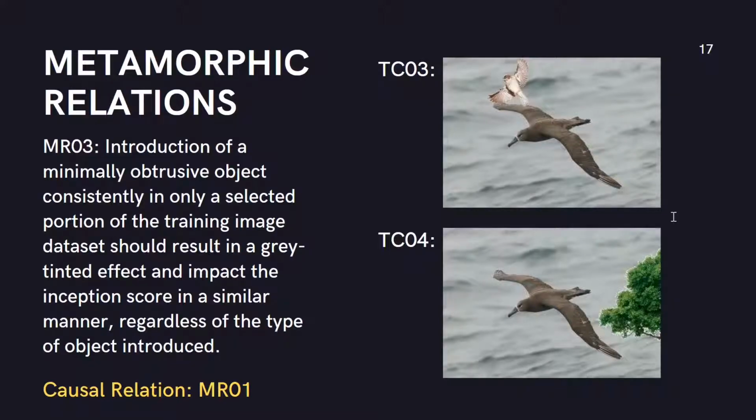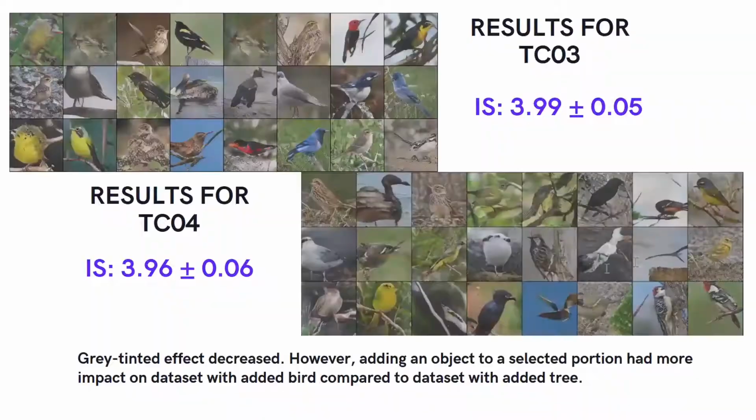However, we were unsure as to whether this gray tinted effect would decrease even more if the objects were added only to a portion of the dataset instead of the entire dataset. This led to the generation of metamorphic relation 3. This helped create two new test cases. Test case 03, which has an added bird to 30% of the images within the dataset instead of 100%, and test case 04, which has an added tree to 30% of the images within the dataset instead of 100%.